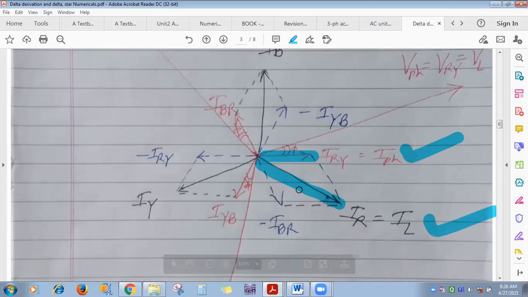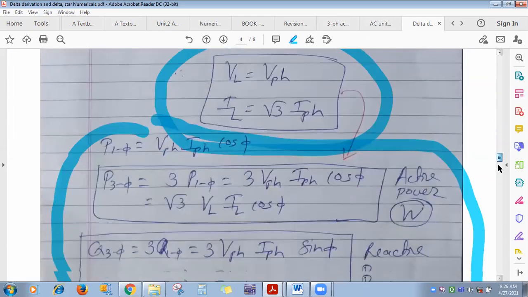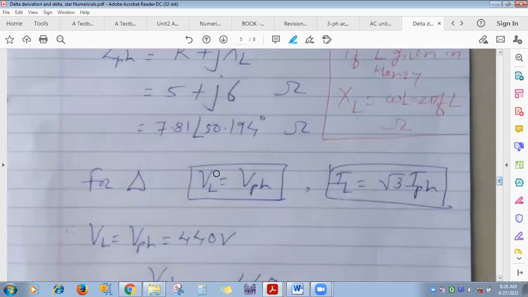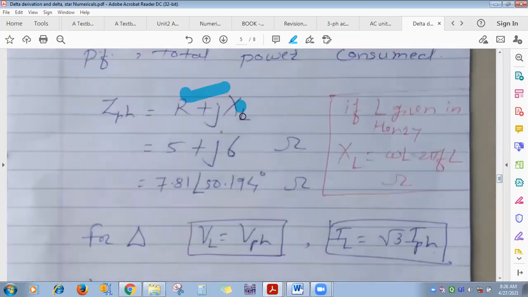What else again here? Units, all of you know. If kilowatt is there, then active power. If VAR is there, then reactive power. If VA is there, then apparent power. Per phase, whatever the numericals we have seen, a sub part of it you will get asked. Either they will ask you to calculate the impedance or R or L or XL. You just concentrate whether XL is given or XC is given. It is in ohm.